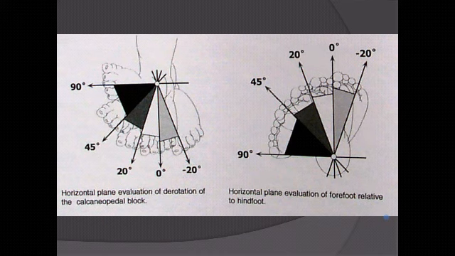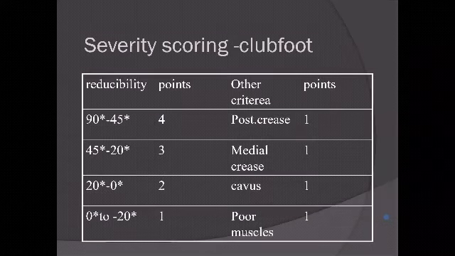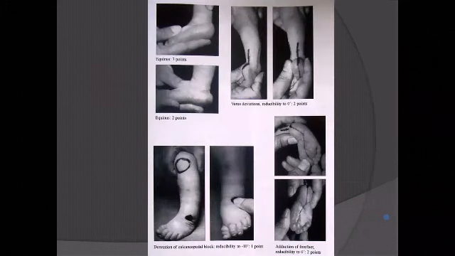Now the problem with this classification, though it is very good, is imagine putting a goniometer on a neonate and measuring 90 to 45, 45 to 20. How accurate will you be? So these are cumbersome and practically not possible, which is why this has not really caught on. But what caught on is something known as the Pirani severity scoring. Now this is very easy. You can do it in OPD.